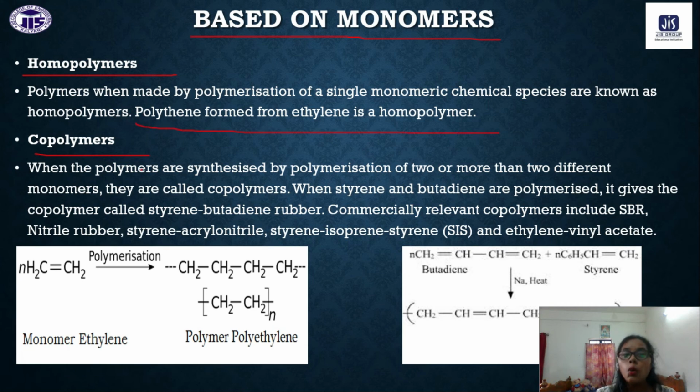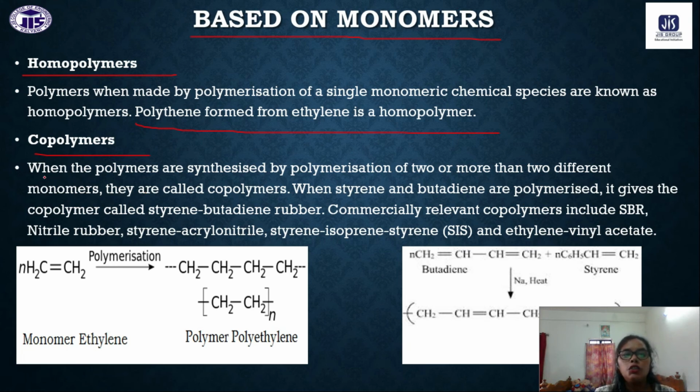And copolymers, while the repeating units, that is the monomer units, are different, that is called copolymers. Like nylon 6,6. Next, SBR, styrene butadiene rubber. Okay, NBR, nitrile butadiene rubber. So these are some of the examples of copolymers, where the monomer units are different.